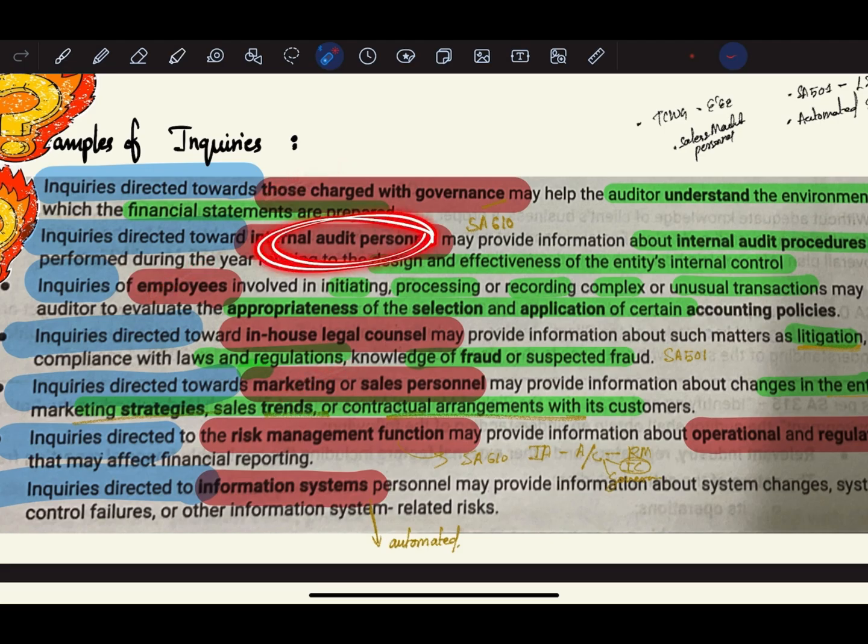Next, internal audit personnel. Internal audit personnel can be within the entity or they can be outsourced as well. So these 2 points are covered by SA 610. Then we have information systems, which is covered under automated environment under this chapter only. Next, we have in-house legal counsel, which is SA 501.